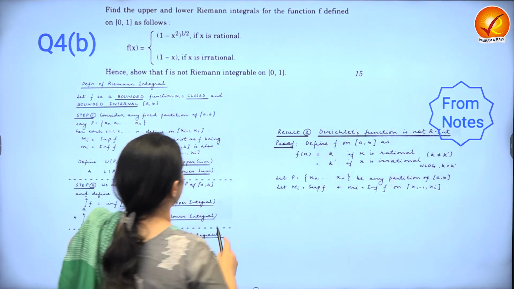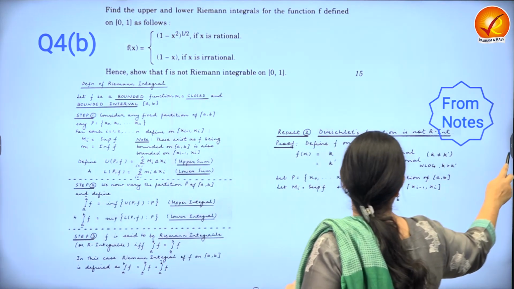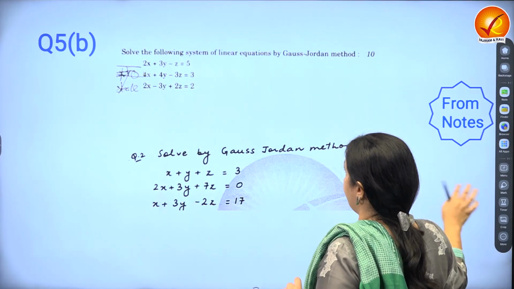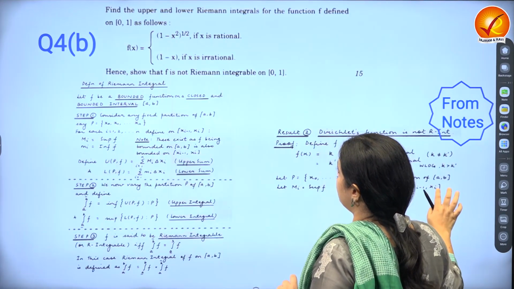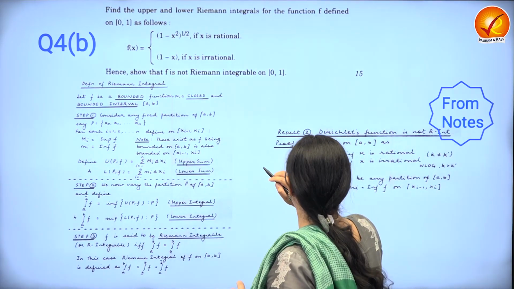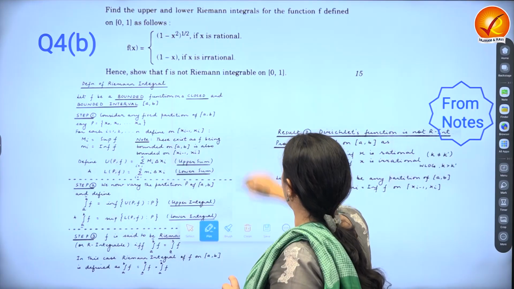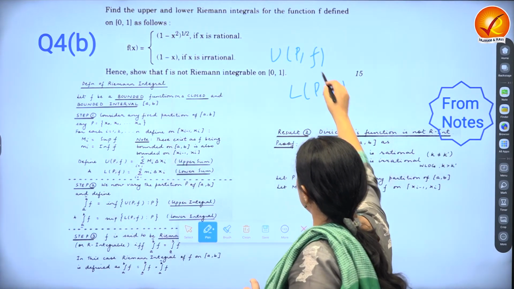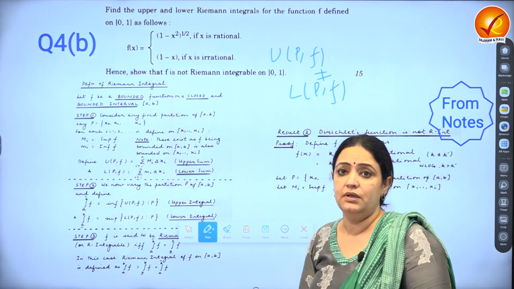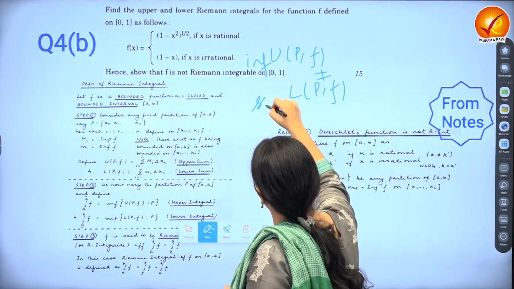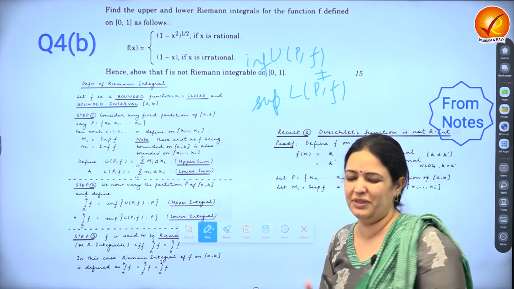And you had to actually show here that it's not integrable. So you had to actually calculate the UPF and the LPF here. So we'll calculate the upper sum and calculate the lower sum and show that they are not equal to each other. In fact, the infimum of the UPF is not equal to the supremum of the LPF.